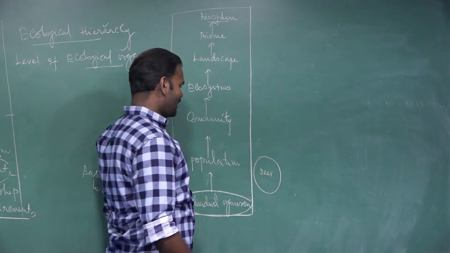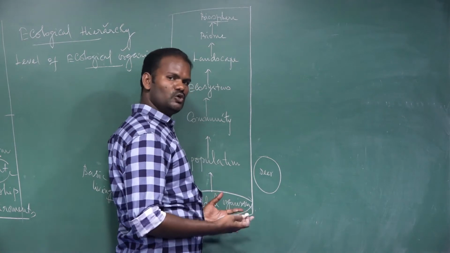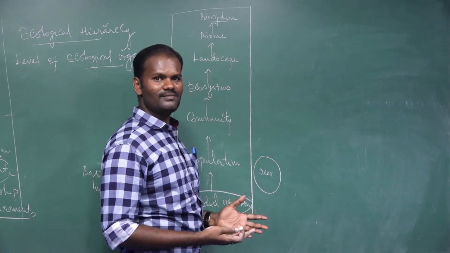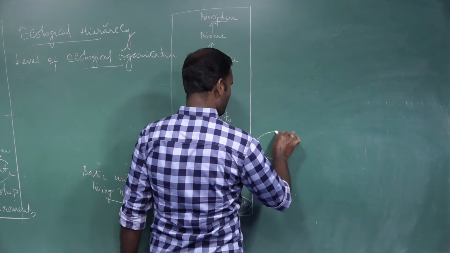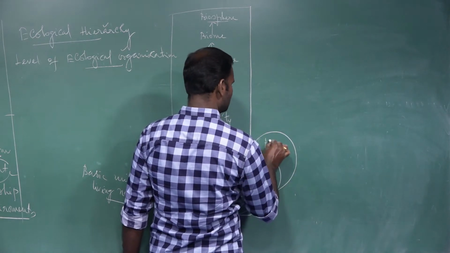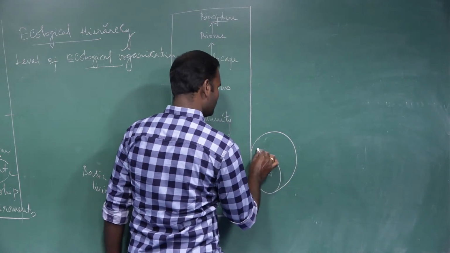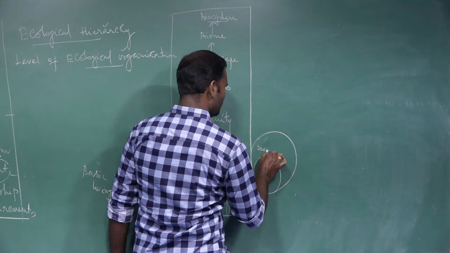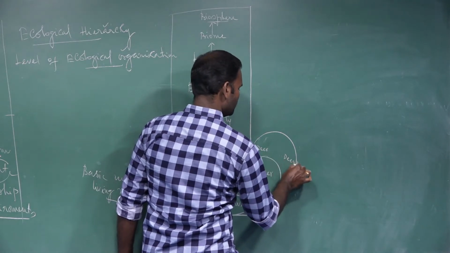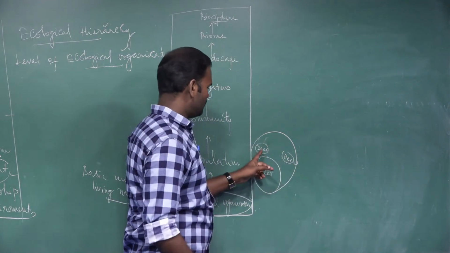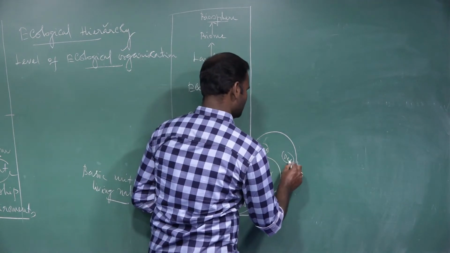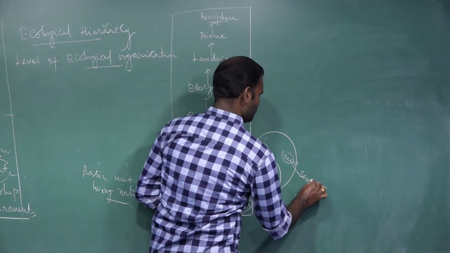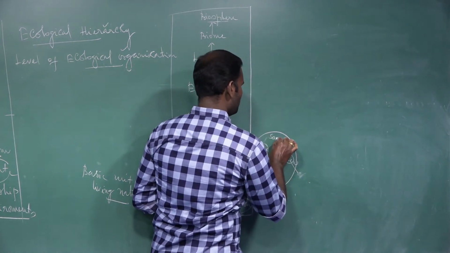Now, different individual organisms of the same species together form populations. Here is a deer, here also a deer. Different animals but the same species.